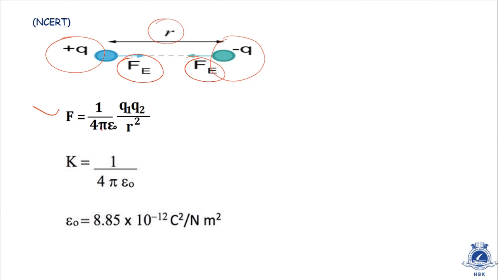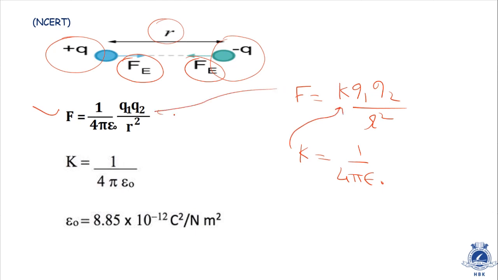How have they written 4 pi epsilon 0? See, we know that F is equal to k q1 q2 by r square. What is the value of k? k is 1 by 4 pi epsilon 0. If we keep this value in this equation, we automatically get this equation. Instead of k, if we keep the value 1 by 4 pi epsilon 0, then we will have F is equal to 1 by 4 pi epsilon 0 q1 q2 by r square, where k is equal to 1 by 4 pi epsilon 0.